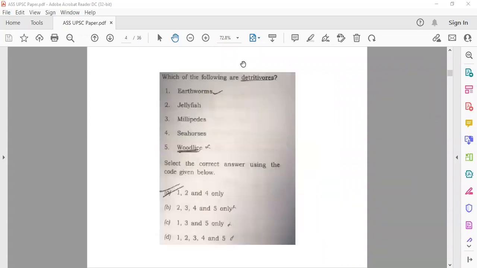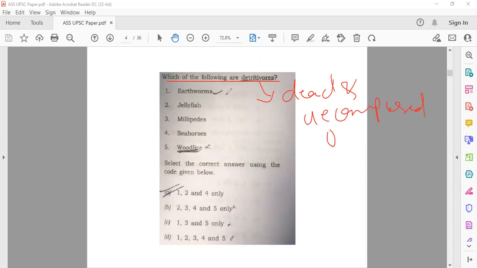The next question is also very easy. It's a general biology question. It says: which of the following is detritivorous? All of you know that detritivorous organisms are those organisms which feed on dead and decomposed organic matter.